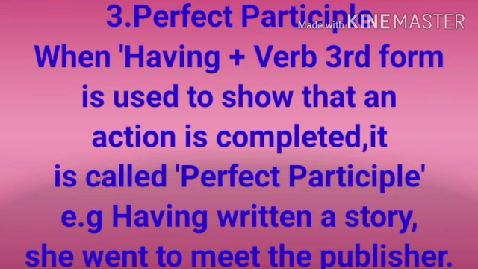Perfect participle. When having plus the verb's third form is used to show that an action is completed, it is called perfect participle. For example, having written a story, she went to meet the publisher. Here, having written is a perfect participle.